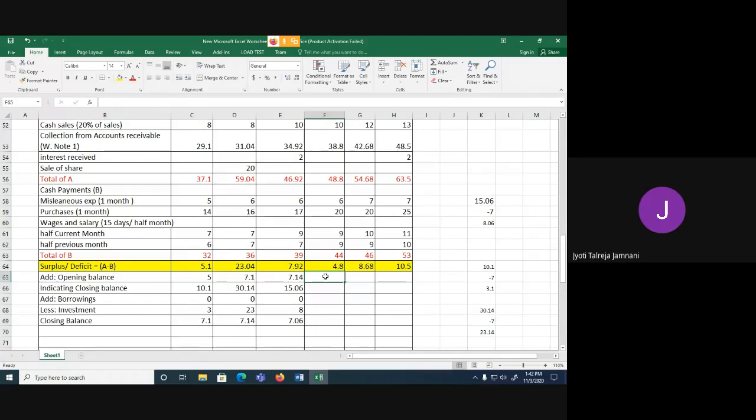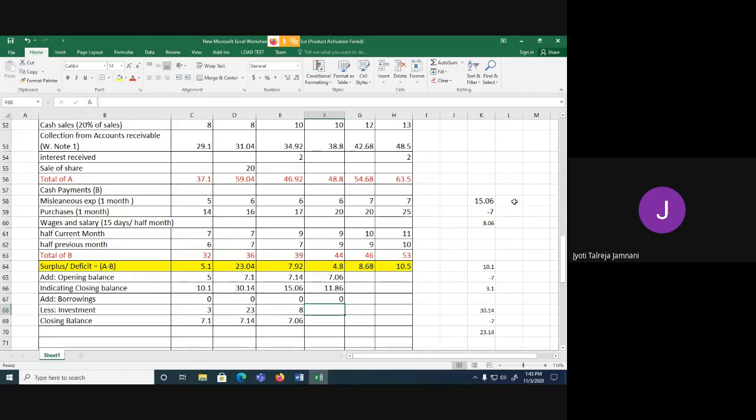This 7.06 will become opening balance for the month of October. Now we'll see the indicating closing balance for October. Opening balance plus surplus will give you the indicating closing balance. It is 11.86 lakhs, so that means 11,86,000. Should we borrow? No, ma'am, because we have money above 5 lakhs. If it is less than 5 lakh, we will borrow.